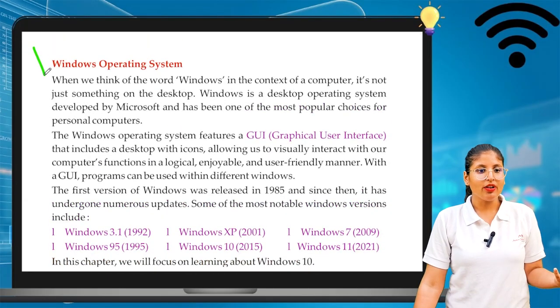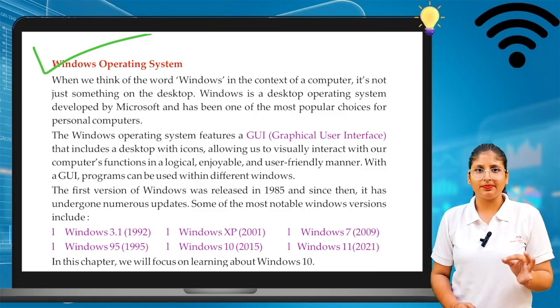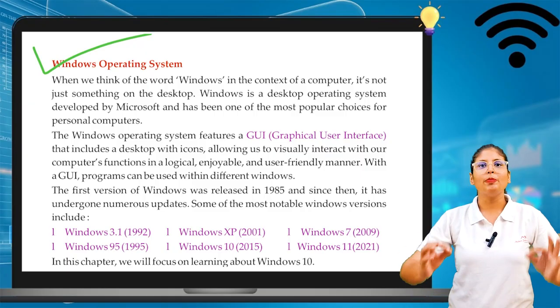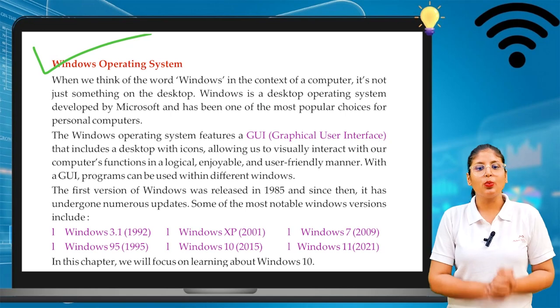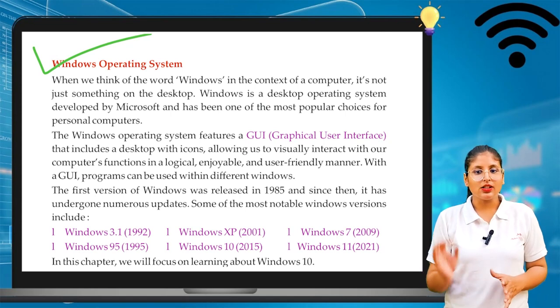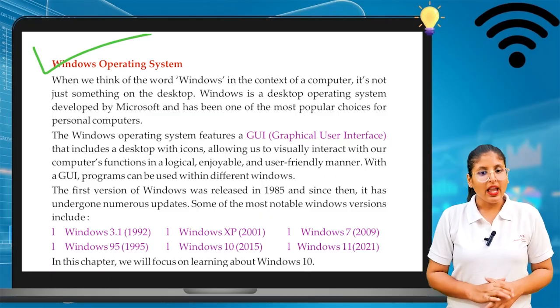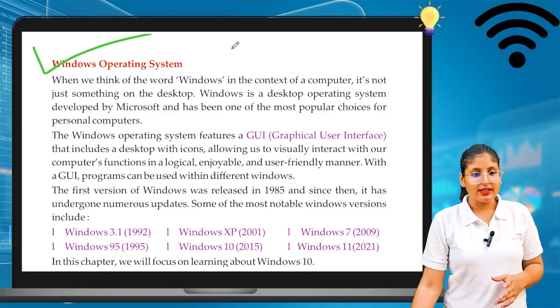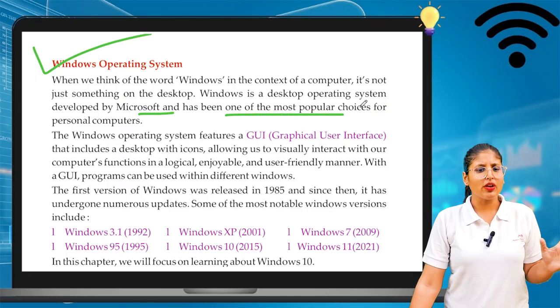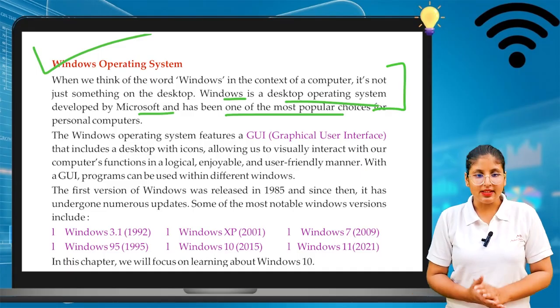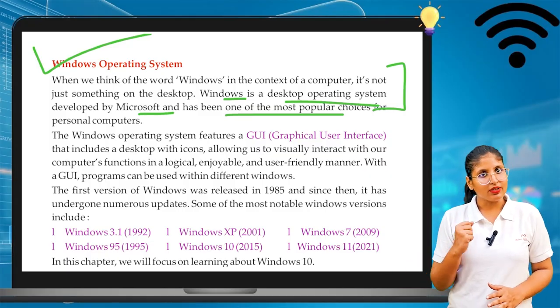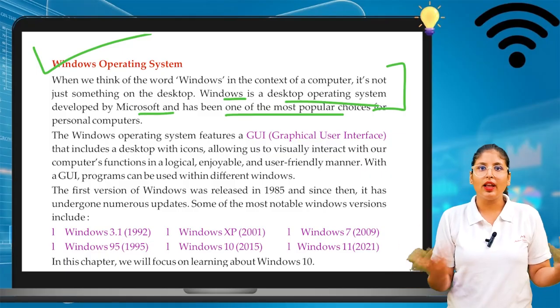Now, let's move on to another topic, that is the Windows operating system. We will look at what the Windows operating system is. Okay, let's have a look. When we think of the word window in the context of a computer, it is not just something on the desktop. Windows is a desktop operating system developed by Microsoft and has been one of the most popular choices for personal computers. So who developed Windows 10, Windows 11? Microsoft.